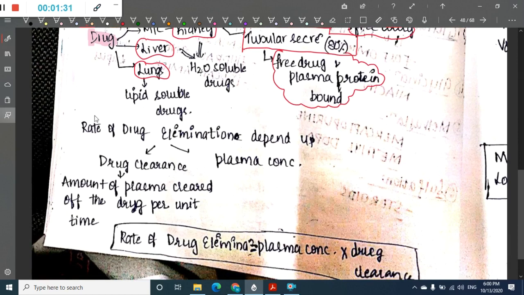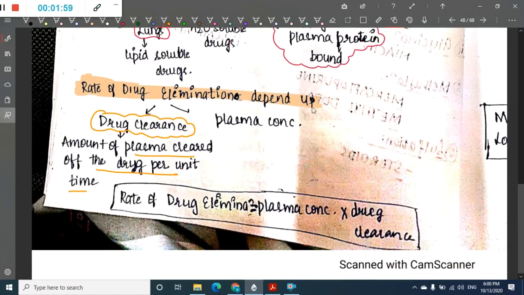If you see the rate of elimination of the drug, it mainly depends upon the plasma concentration and the drug clearance. So what is drug clearance? Drug clearance is the amount of drug that is cleared from the plasma per unit time, that is, the amount of drug that is excreted per unit time. The formula states: rate of drug elimination is equal to plasma concentration of the drug into drug clearance.